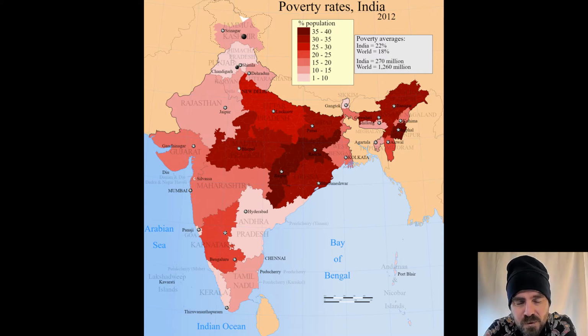Yep, so the darker the red, the bigger percentage of your total population in that state is in poverty. So yeah, the eastern areas. The far north and the far south are the most wealthy according to that map.